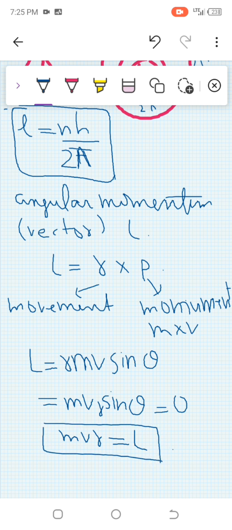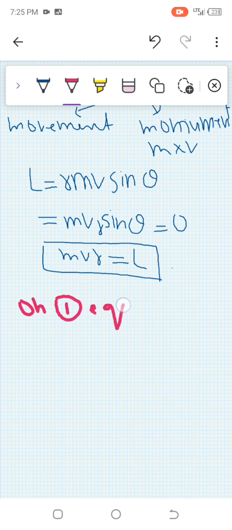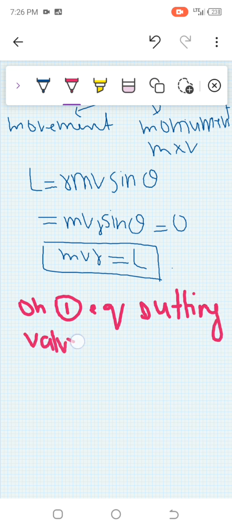So this equation I named as the first equation. Okay, so here I'm going to write the first equation, putting the value of L.